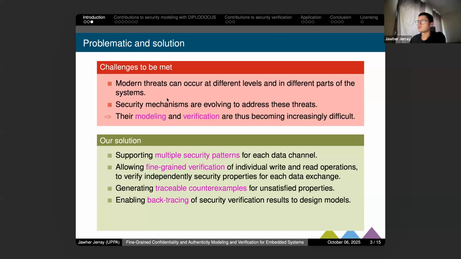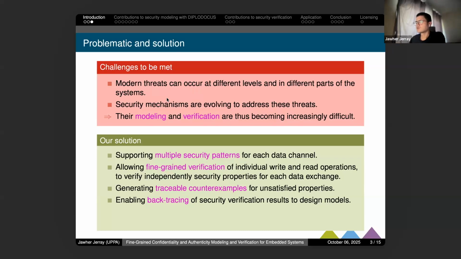Also, if the security property is not verified, we trace a counterexample and show why this property is not verified. And we also add a backtracing mechanism that allows putting the results of security verification directly in the model.